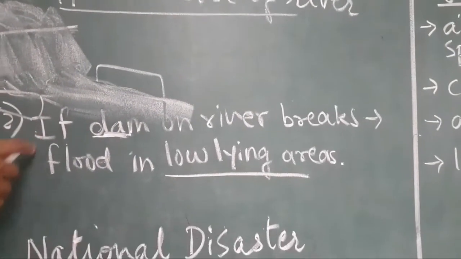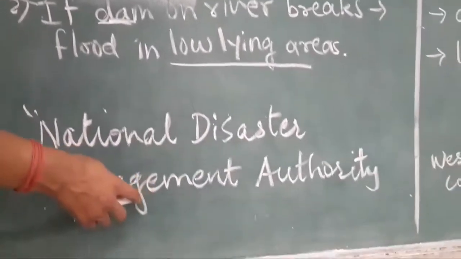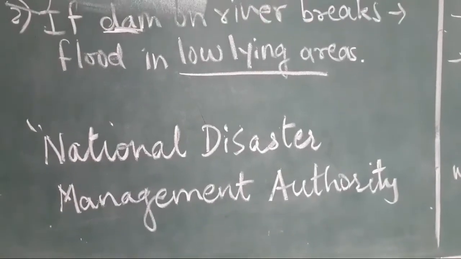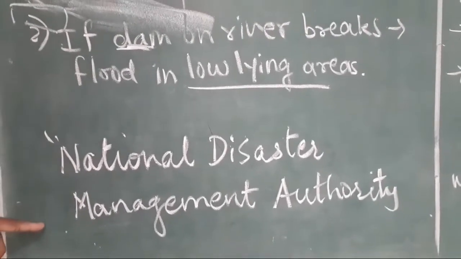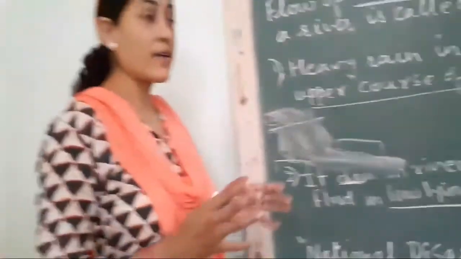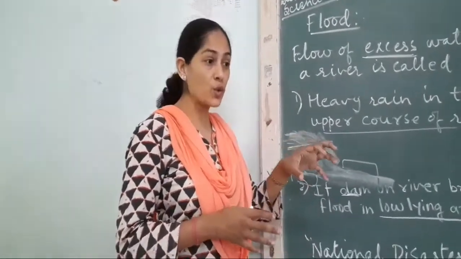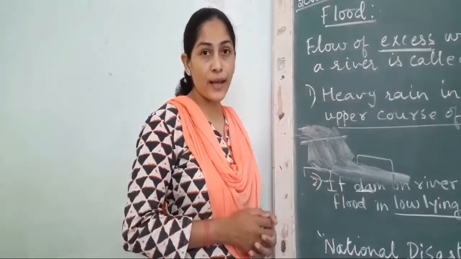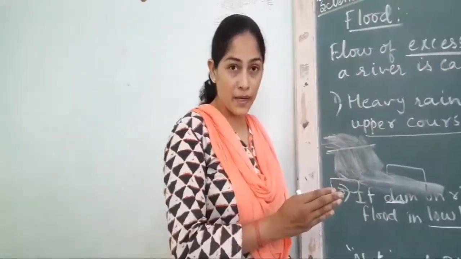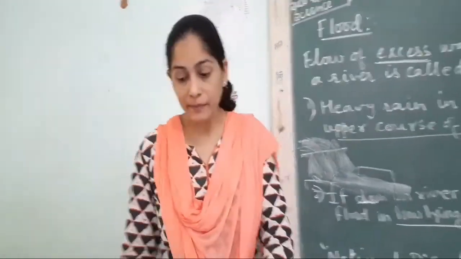How do we come to know about all these things? We have the National Disaster Management Authority, which is taking care of all these things. If there is going to be a heavy rainfall, then the National Disaster Management Authority informs the people through media that in such areas there will be heavy rainfall, or there will be a cyclone or storm during that period of time. So people become aware, and they get time to shift from that place also. People take their belongings and move from that area.